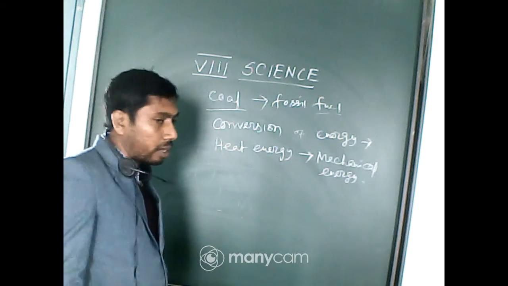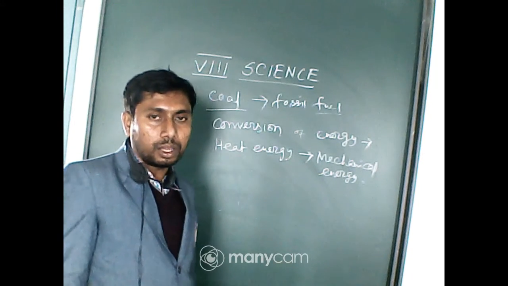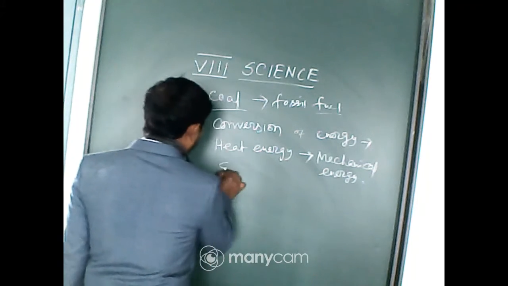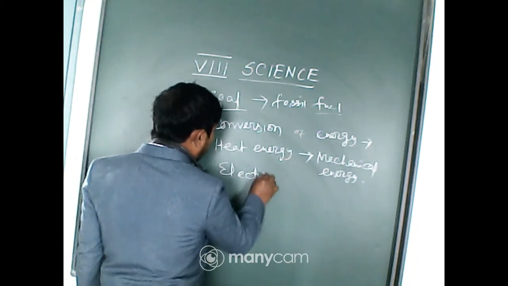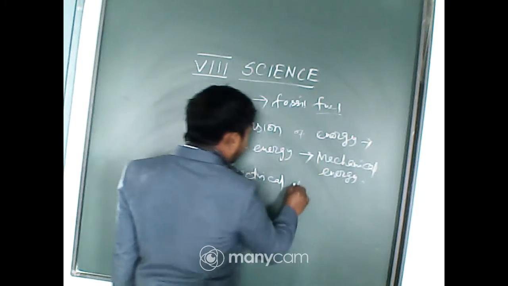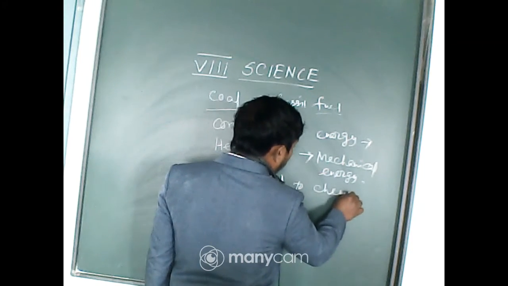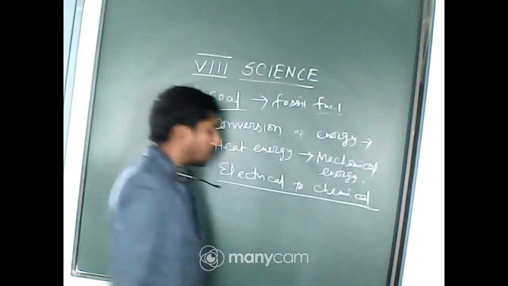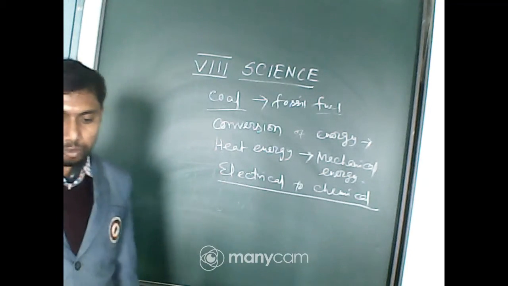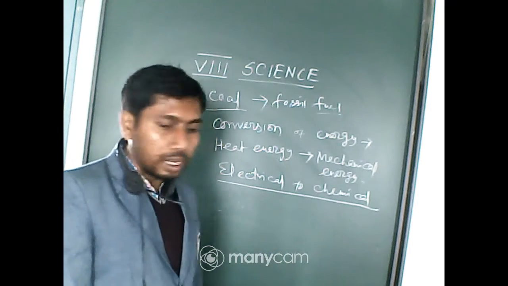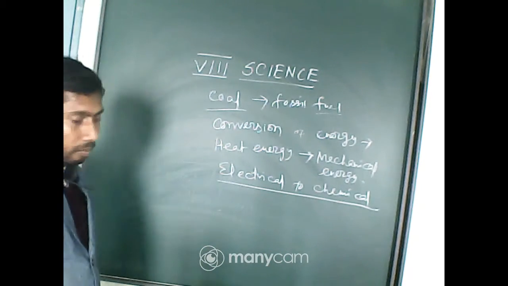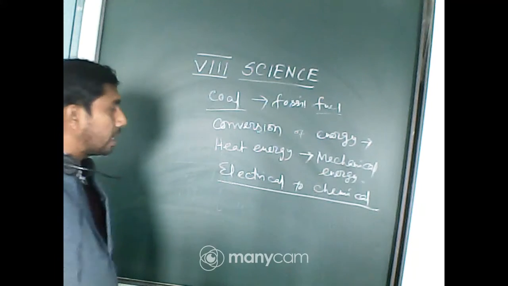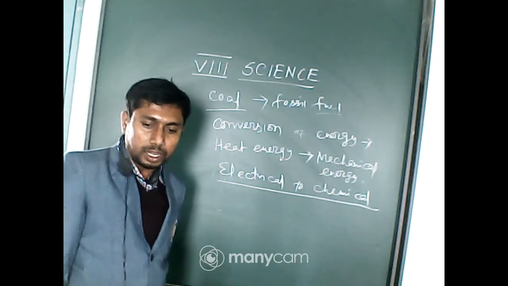Okay. Now, one example I can give is from electrical energy to chemical. Can you tell me the process in which electrical energy is converted to chemical energy? Anyone?